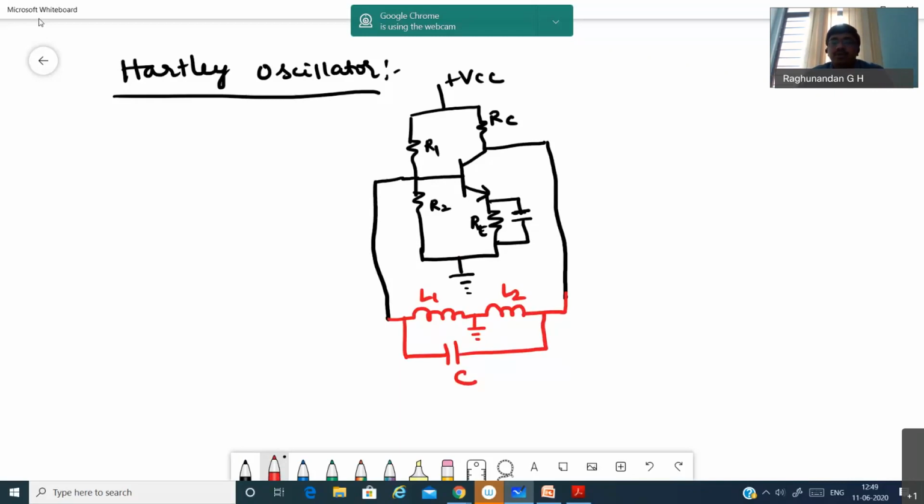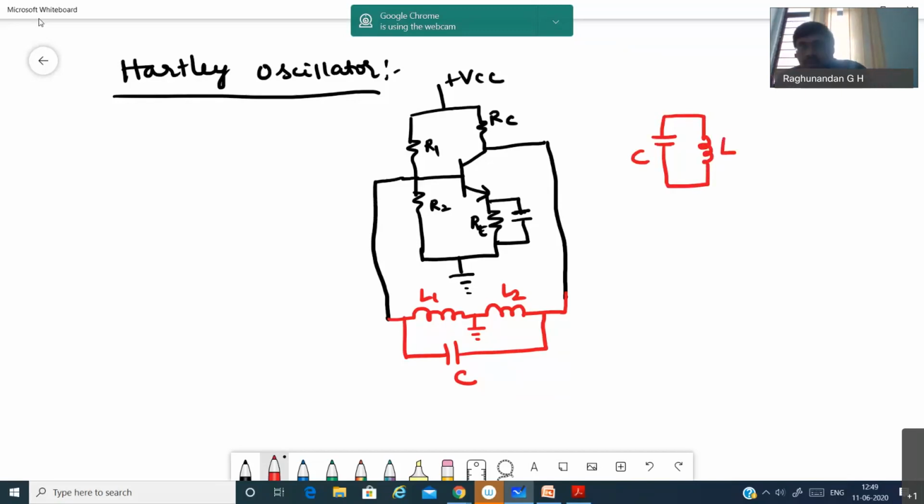Before going on to this, let us know how this LC works, because the same LC will be used in class C power amplifiers also. So I'll just briefly explain how a tank circuit works. In the tank circuit, I have taken one inductor and one capacitor.